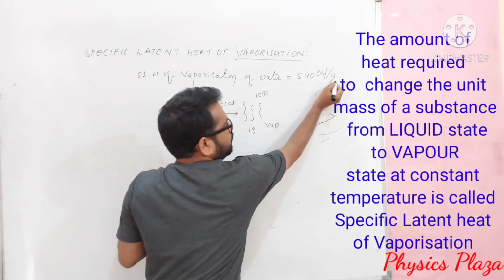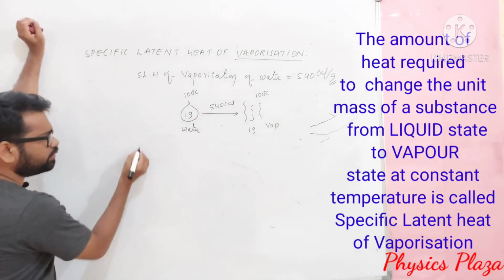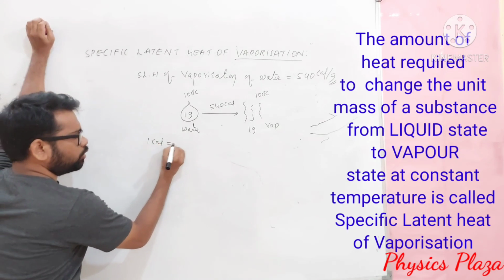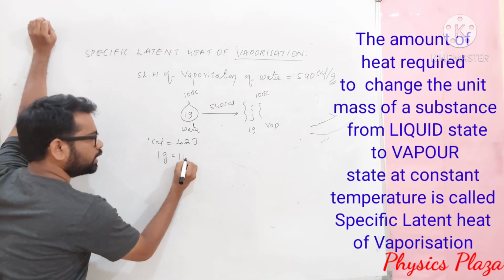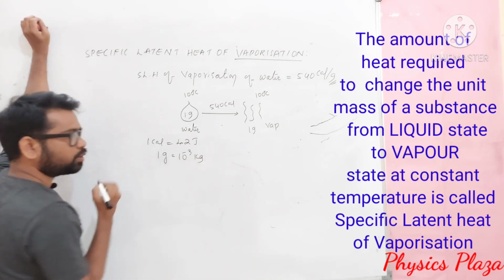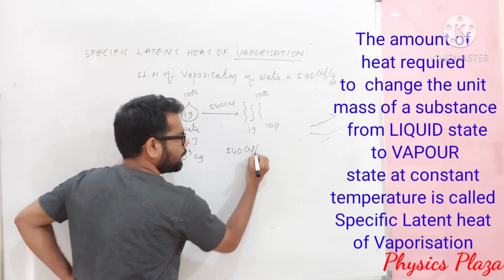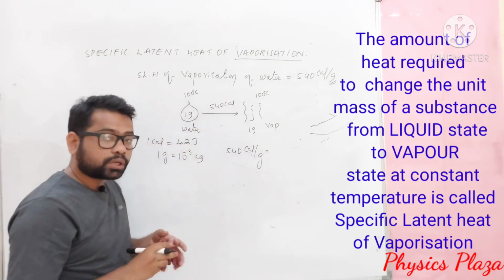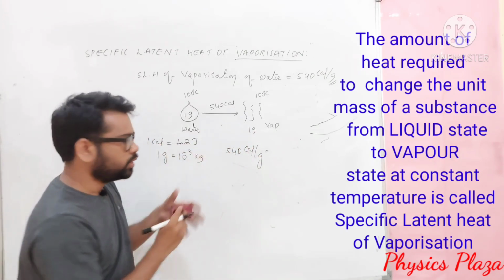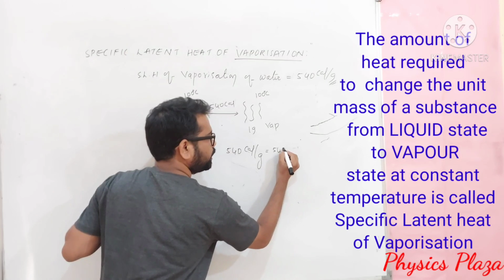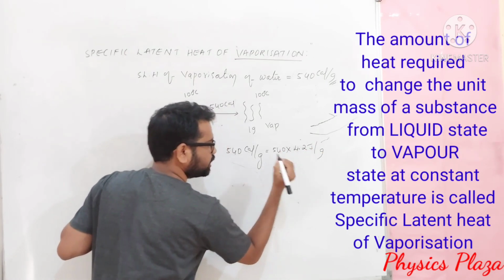Children, now let us see how we can convert into joule per gram and joule per kg also. Children, we know that 1 calorie is equal to 4.2 joule, whereas 1 gram is equal to 10 power minus 3 kg. Then 540 calorie per gram, if you want the value in terms of joule per gram, just substitute calorie is equal to 4.2 joule. So it will be 540 into 4.2 joule per gram, how much will it be, dear children?